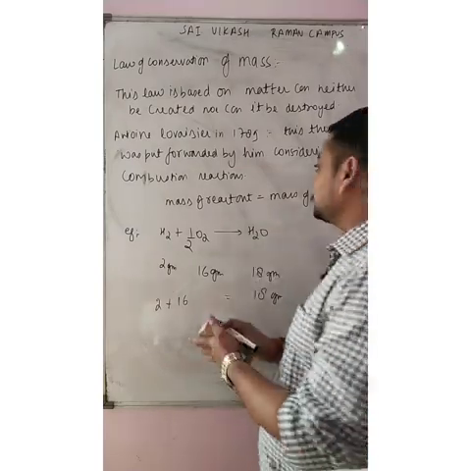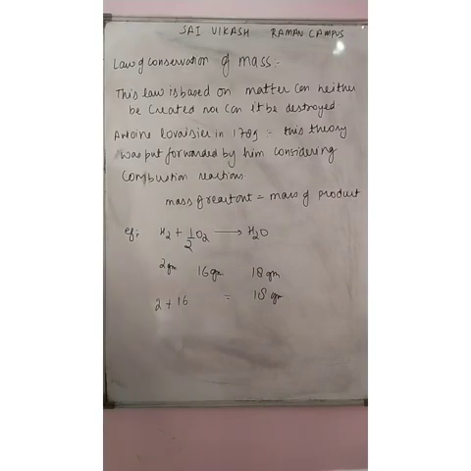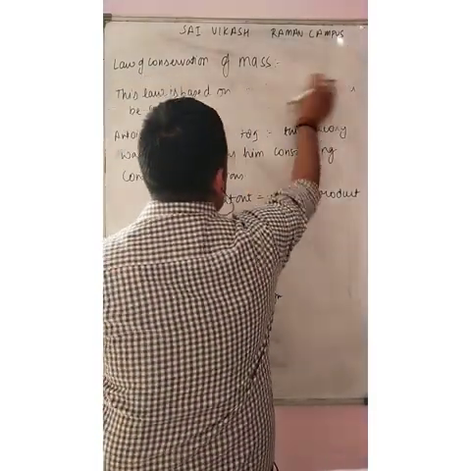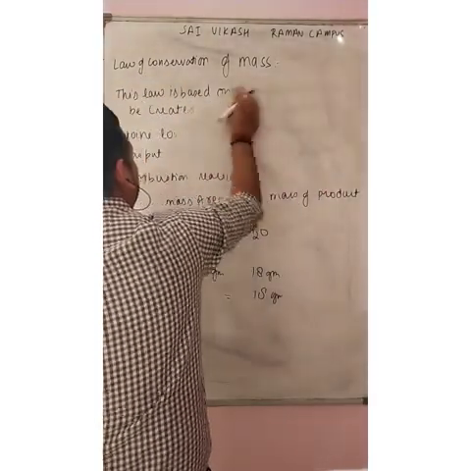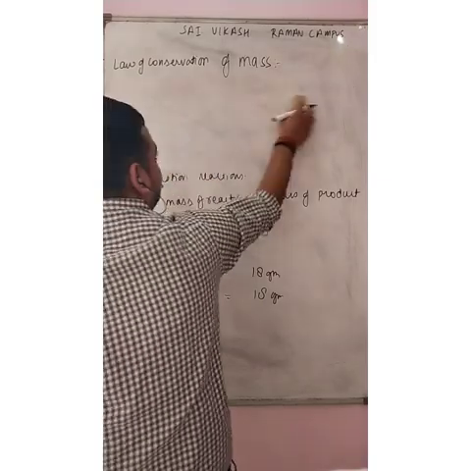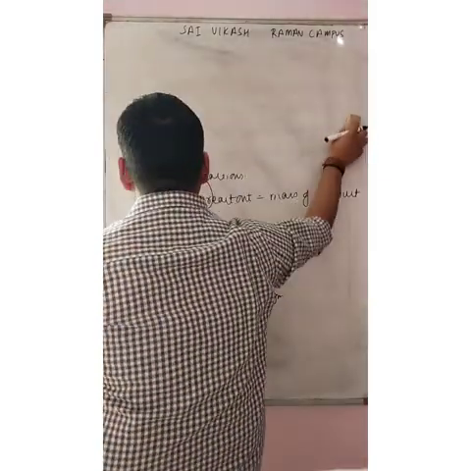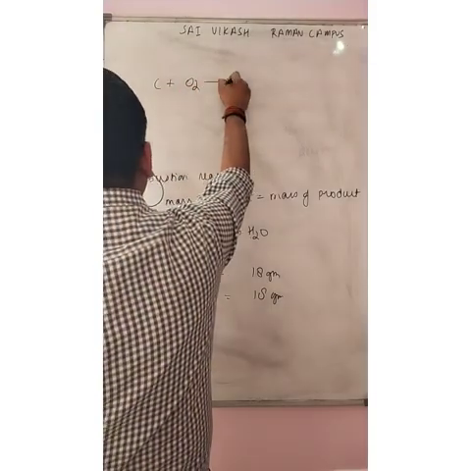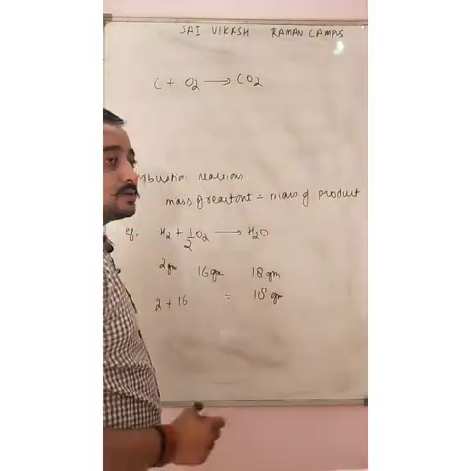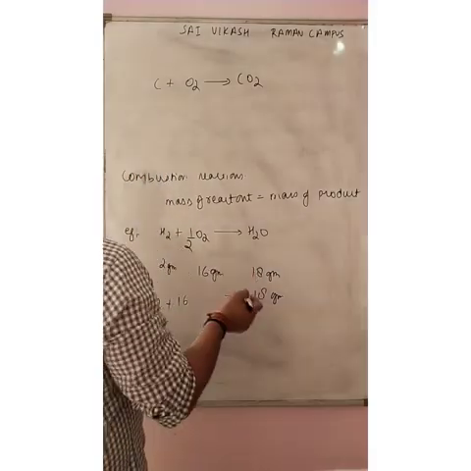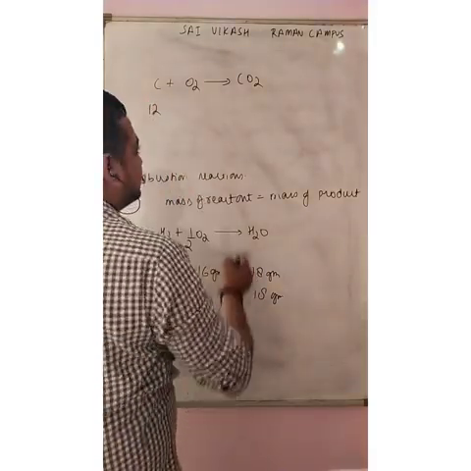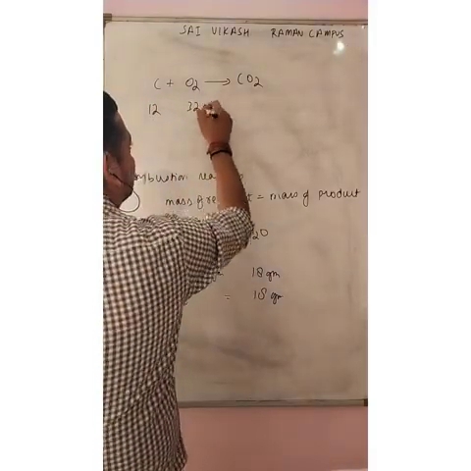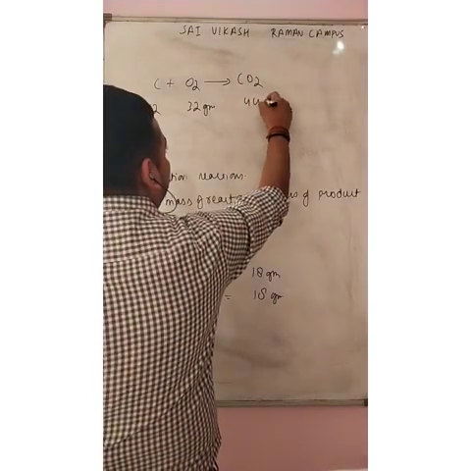Let us take one more example. Just take a screenshot of this and write it in your notebook. Next, carbon plus O2 gives CO2. The law of conservation of mass says that it is 12 gram, and this is 32 gram, and this one is 44 gram.